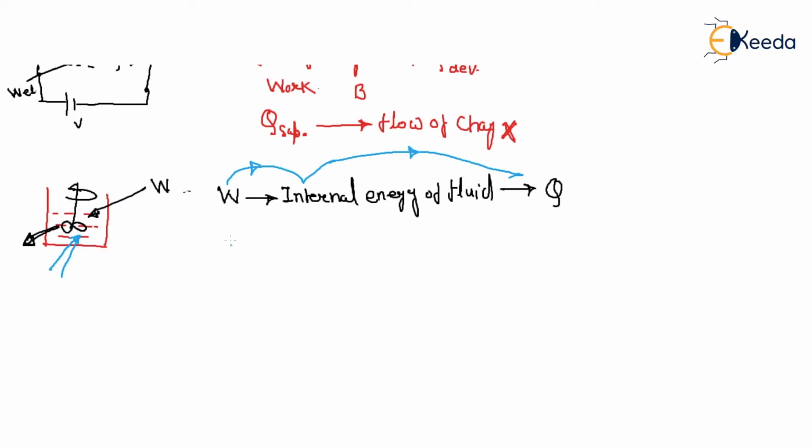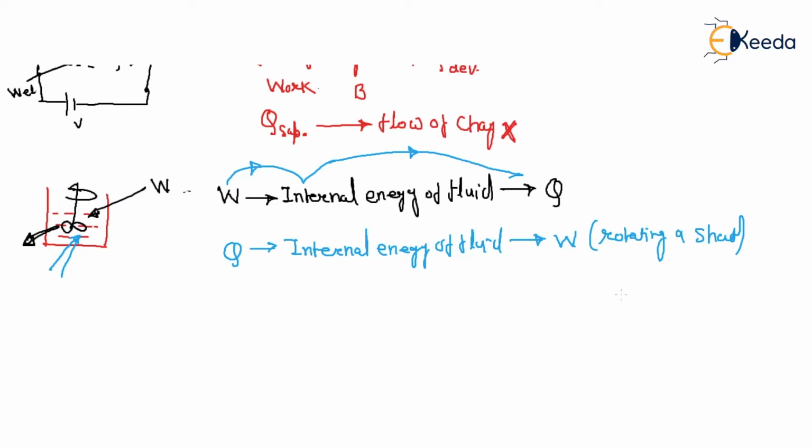But if you supply heat, the internal energy of the fluid increases, but that internal energy will not produce work, that means it will not rotate a shaft. So what is your observation? What is your conclusion?